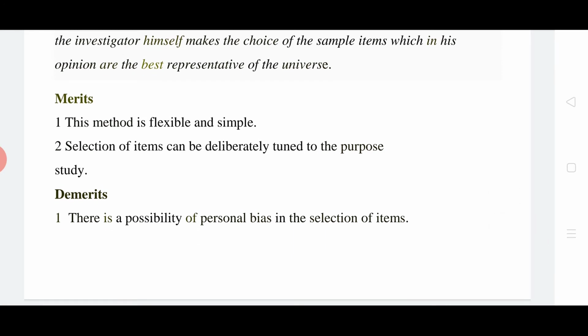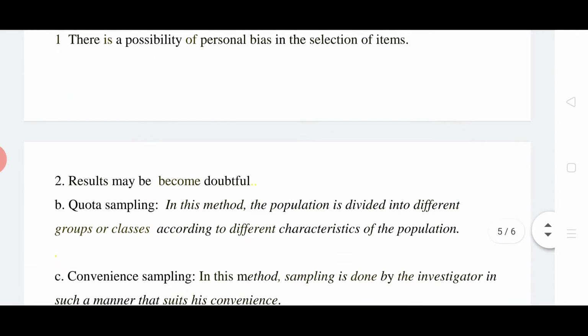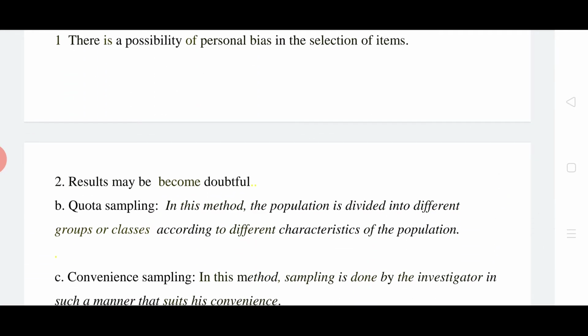Demerits: there is a possibility of personal bias in this selection. We can easily understand this when it depends totally on the investigator how he selects the sample. Naturally he may be personally biased, but we have to trust the investigator only. Results may also become doubtful, because if there is partiality, results always become doubtful.